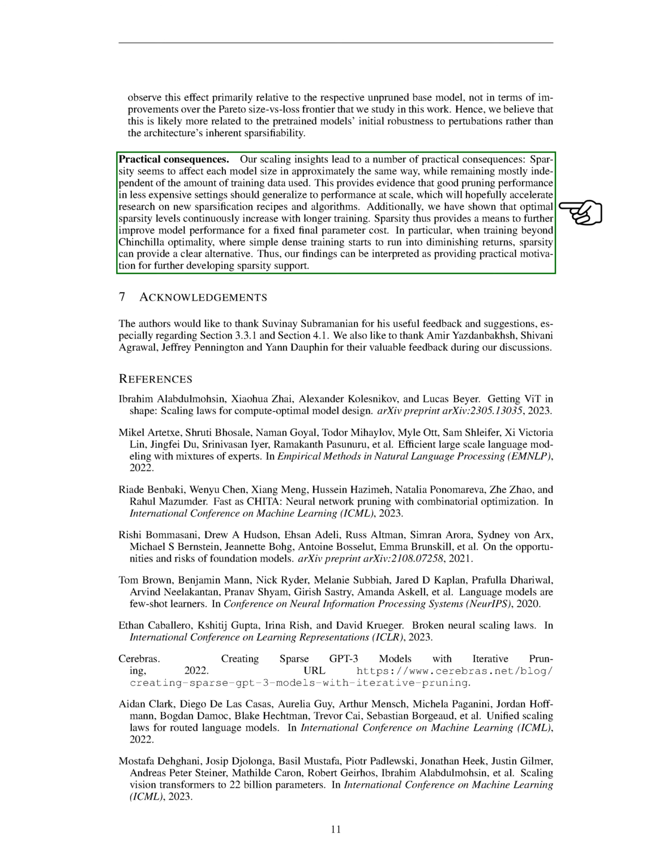We have also shown that optimal sparsity levels continuously increase with longer training. Sparsity thus provides a way to further improve model performance for a fixed final parameter cost. In particular, when training beyond Chinchilla optimality, where simple dense training starts to run into diminishing returns, sparsity can provide a clear alternative. Thus, our findings can be interpreted as providing practical motivation for further developing sparsity support.